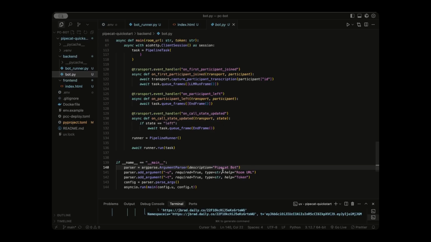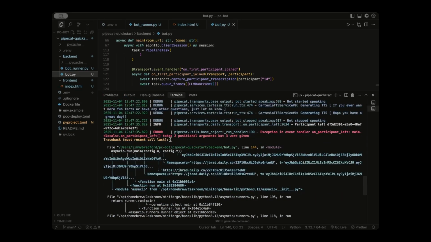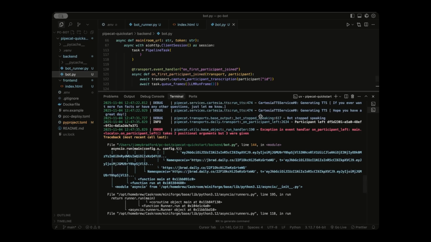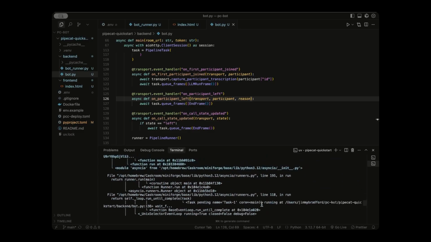And it looks like everything went as expected, except we got this small error in our log saying our on-participant-left handler takes 2 positional arguments, but 3 were given. That's because I forgot to actually add the reason. So let's just go up here to this parentheses and add reason like so. And next time we shouldn't be getting this error.